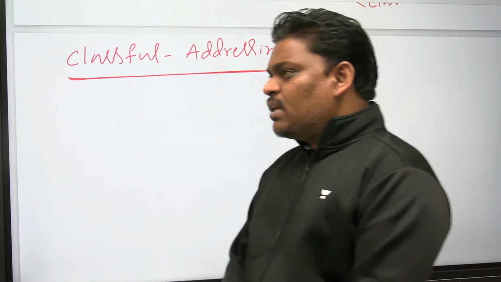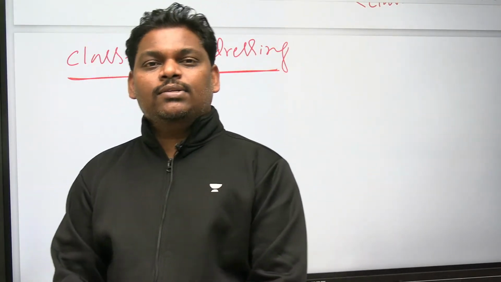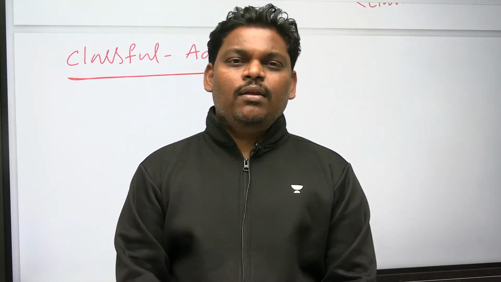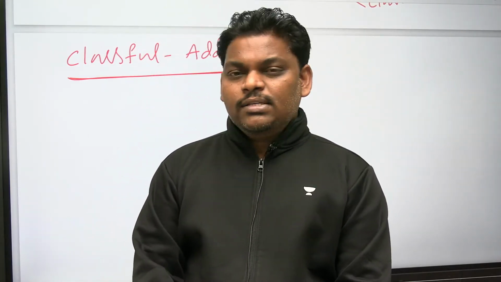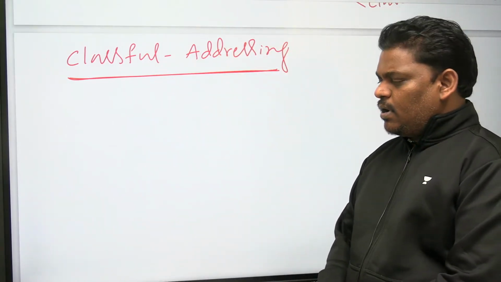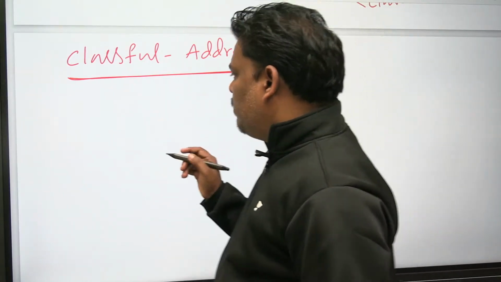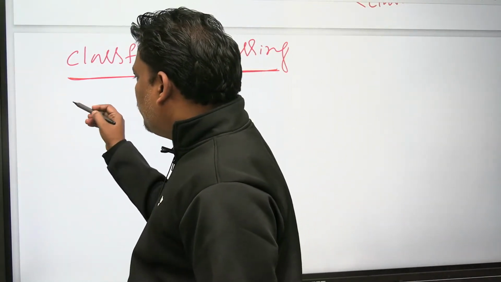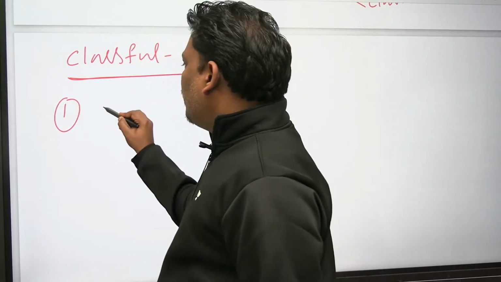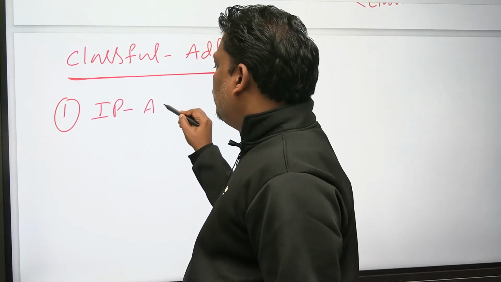IP addresses will be divided into 2 parts: classful address and classless address. Let's discuss first of all classful address. What it means, I will explain. Listen, remember the first point. IP address contains 32 bits.